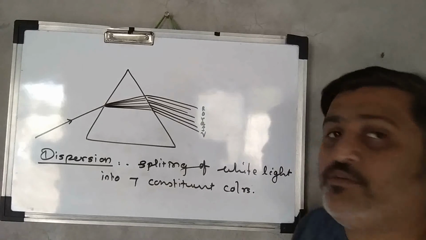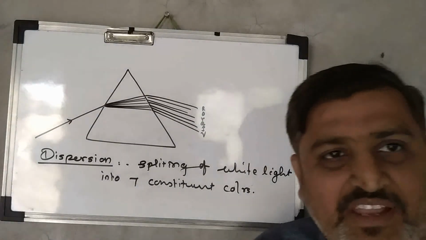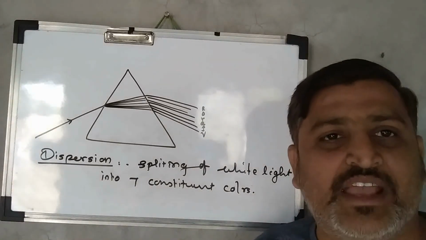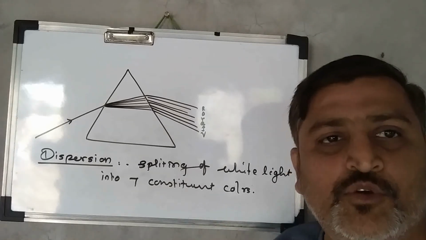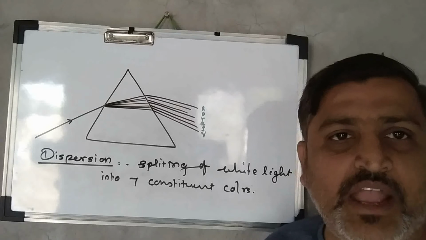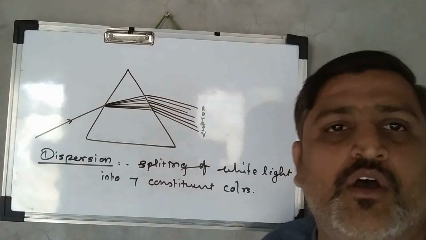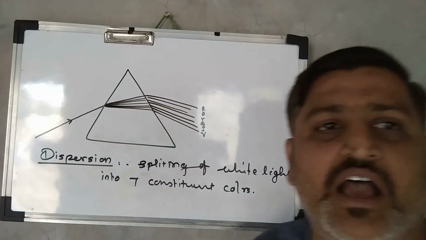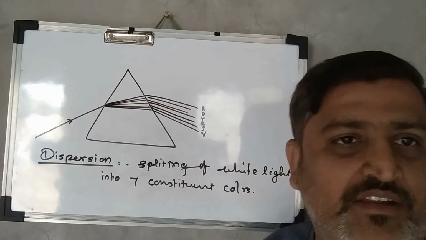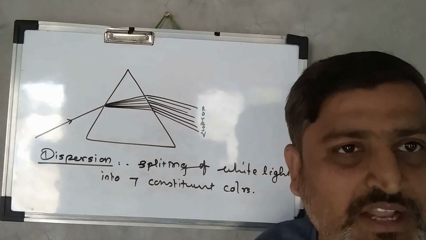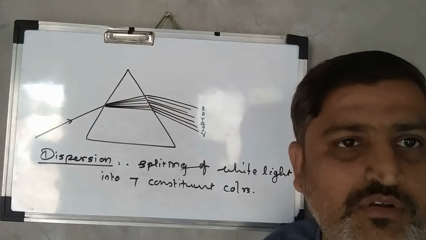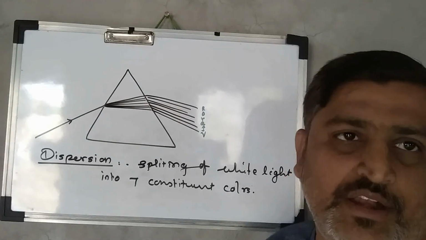The splitting of the white light into the 7 constituent colors is known as dispersion of light when it passes from one medium to another medium, and the colors formed or seen on the screen are VIBGYOR: violet, indigo, blue, green, yellow, orange and red.